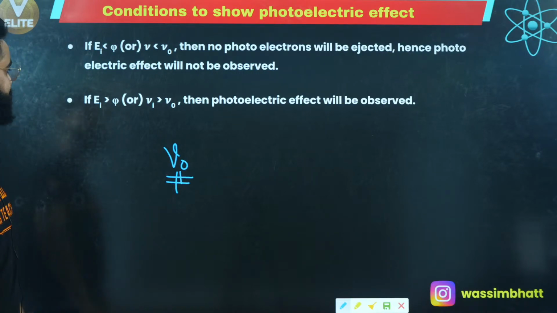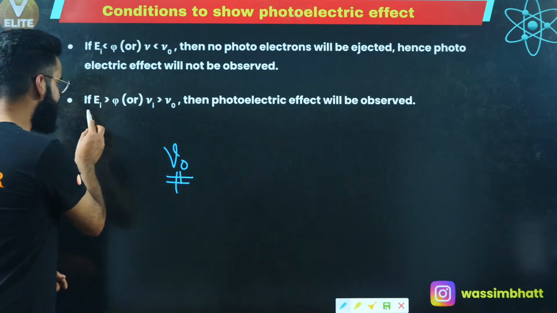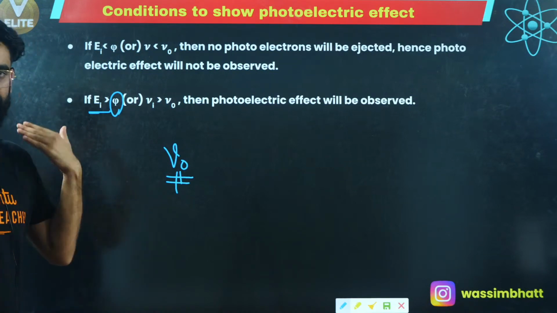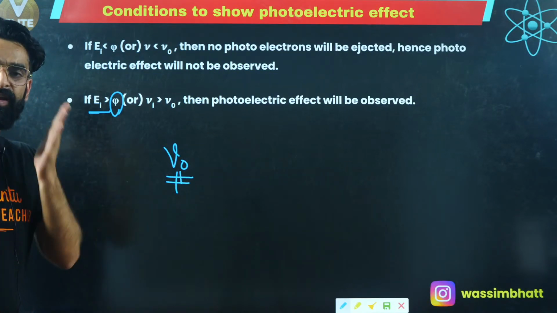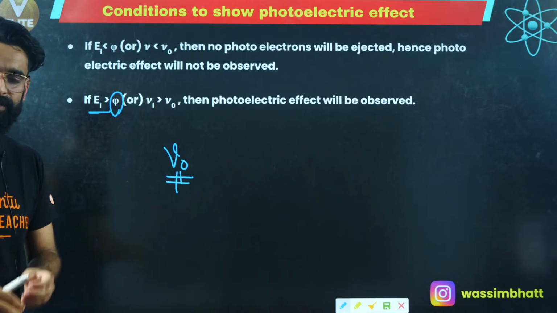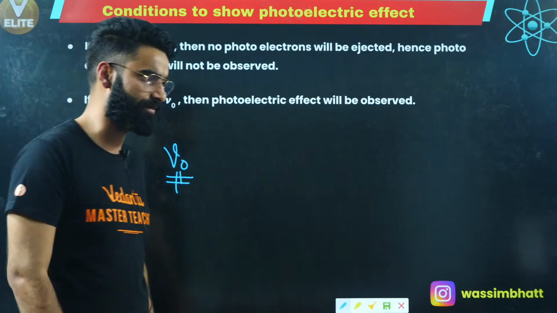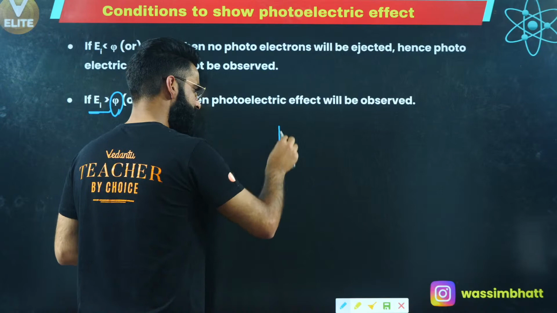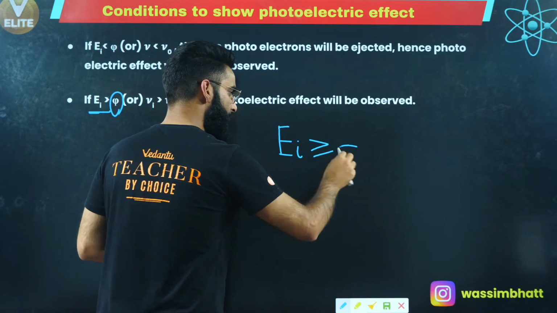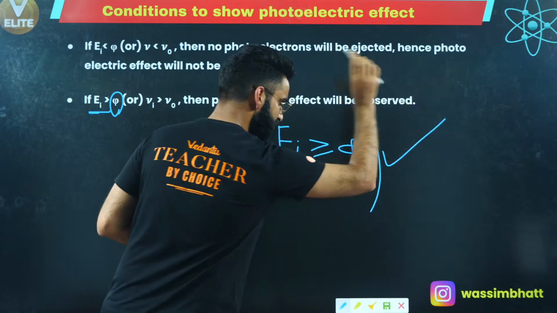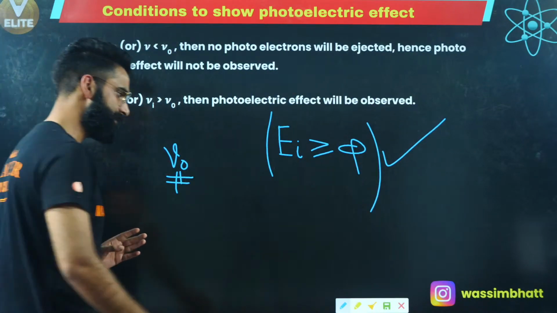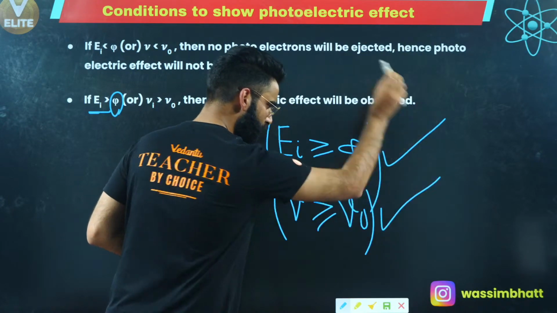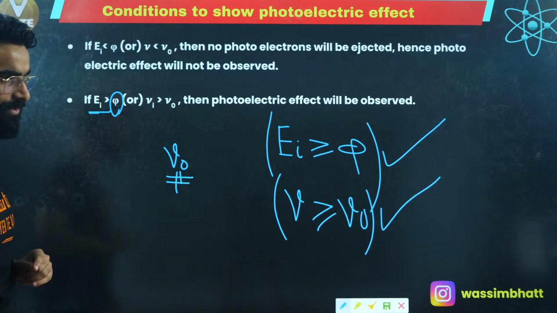One more thing. Whenever the incident energy is greater than the work function, at that time the photoelectric effect will happen. Or you can say, whenever the frequency of the photon is greater than the threshold frequency, at that time definitely the photoelectric effect is going to happen. As simple as that. These are the two conditions which you must remember. In short, incident energy should be greater than or equal to the work function, then only the photoelectric effect will happen. Or remember it like this: the frequency of the photon should be greater than or equal to the threshold frequency, then only the photoelectric effect is going to happen. Otherwise it's not.